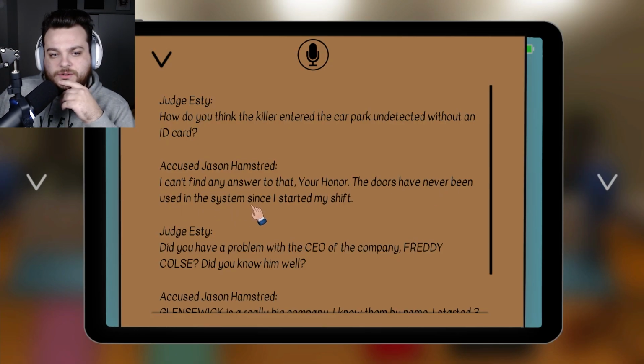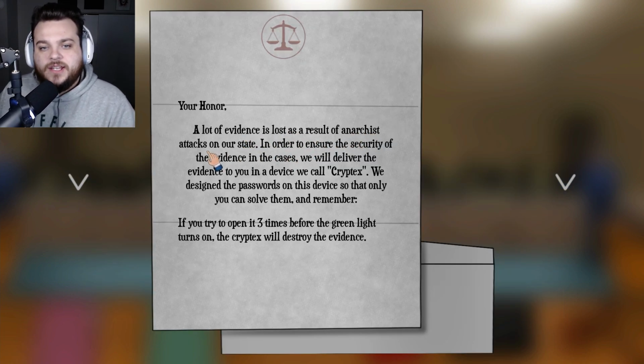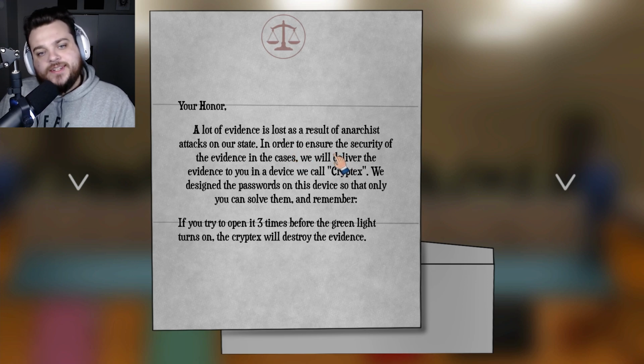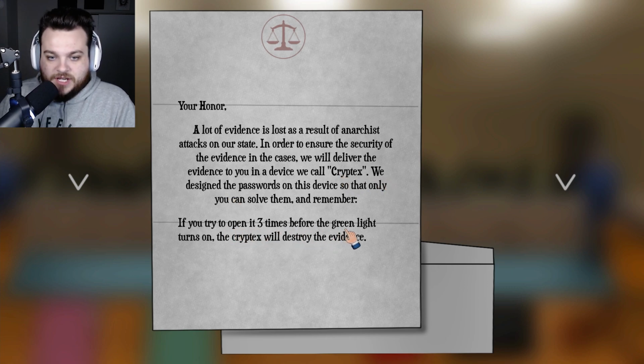Doors have never been used in the system since I started my shift, meaning nobody got in. A lot of evidence... Oh, wait. A lot of evidence is lost as a result of anarchist attacks on our state. In order to ensure the security of the evidence in the cases, we would deliver the evidence to you in a device we call Cryptex. If you try to open it 3 times before the green light turns on, the Cryptex will destroy the evidence. I just happened to get it right.